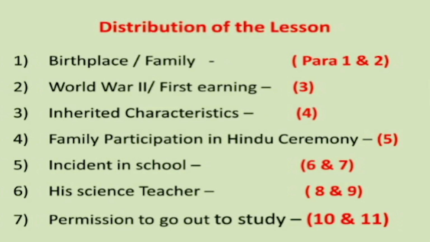The second part is para number 3, where Dr. Kalam talks about World War II and how he was able to earn some money by himself at such a young age. And the third part is para number 4, where he talks about his inherited characteristics from his father and mother, and here he also talks about his 3 friends. Now the fourth part is para number 5, where he talks about his family participating in Hindu ceremonies, although they were Muslims.